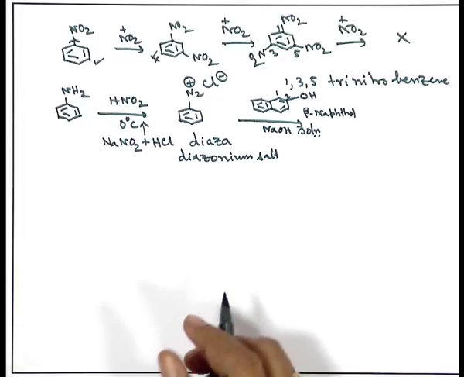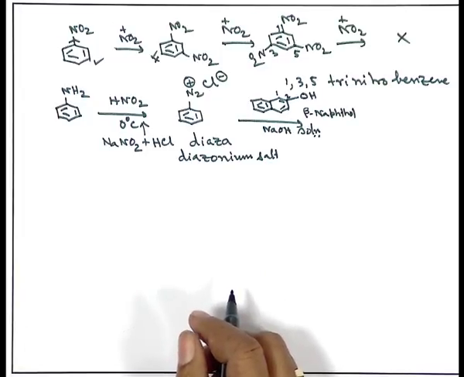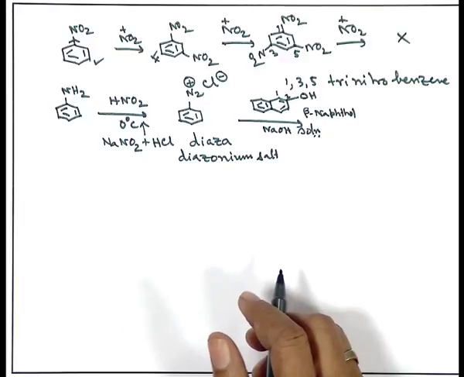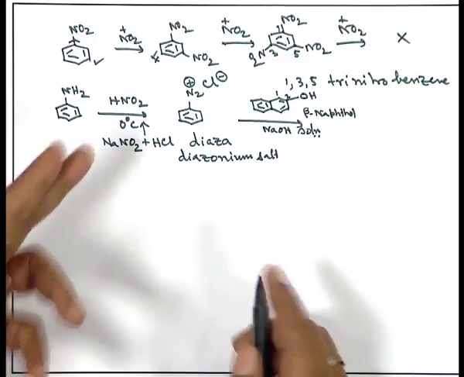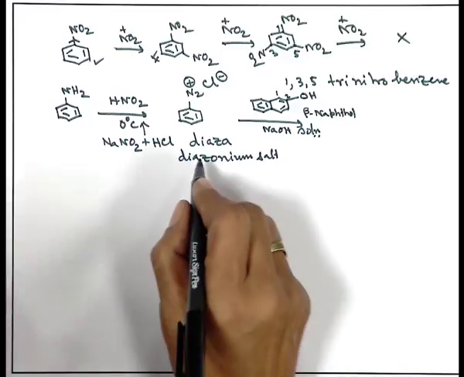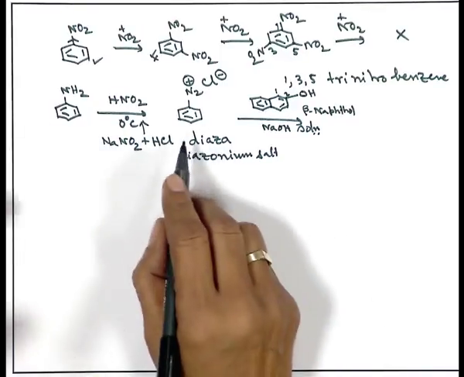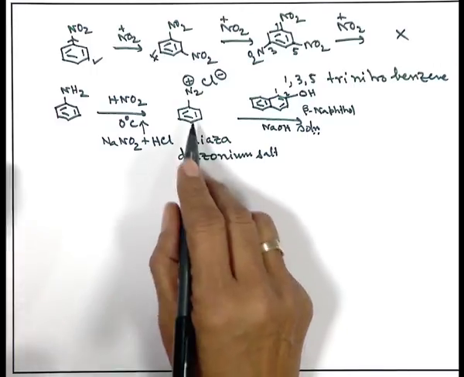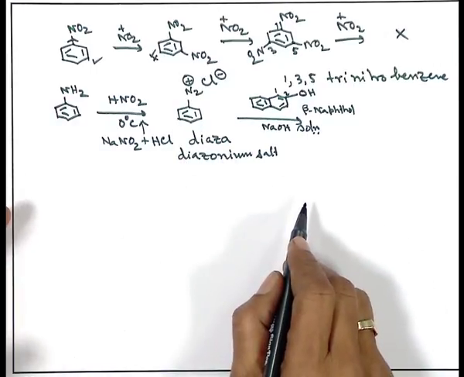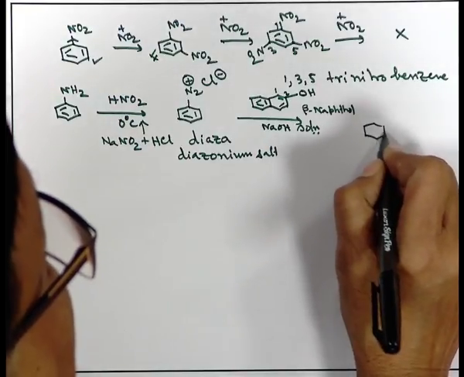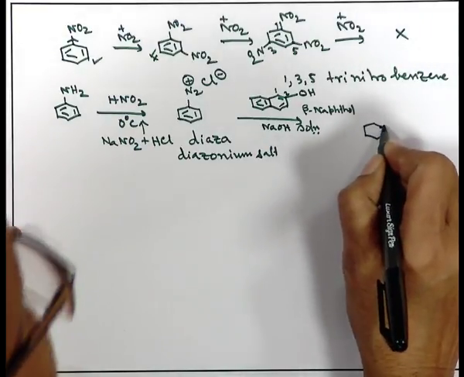To alkaline beta naphthol, either in sodium hydroxide or potassium hydroxide, if we add this diazotized or diaza compound, diazotized aromatic compounds, the very simple case is diazonium salt like this, we will get a very nice beautiful red color dye. What is that?